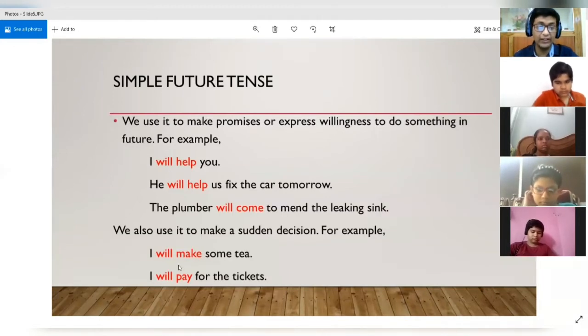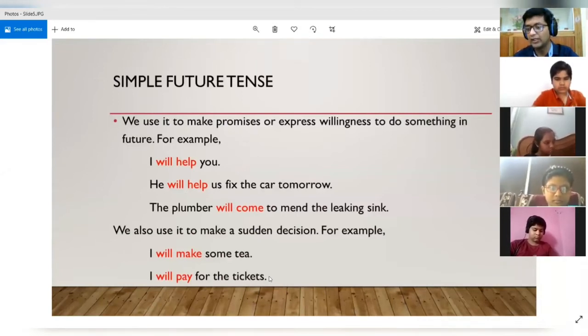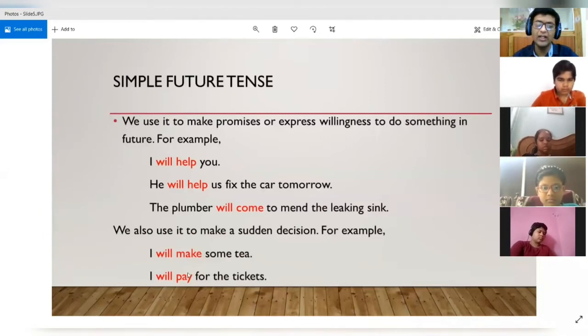Then if you see the second example, I will pay for the tickets. So if you and your friends have gone to the cinema to watch a movie, and then all of a sudden you realize that I should pay for the tickets. So you make a sudden decision and you say, I will pay for the tickets. So when you make a sudden decision, you can use the simple future form of tense. All right.